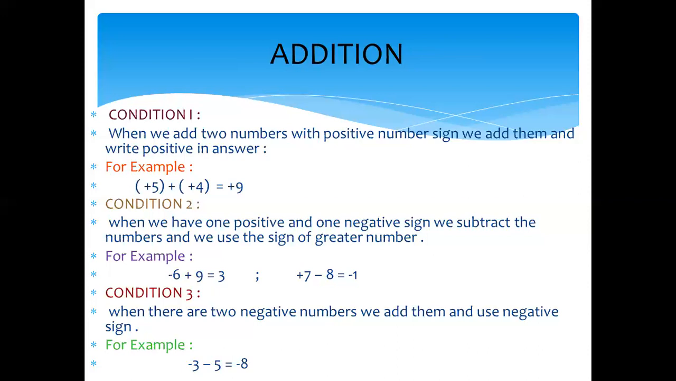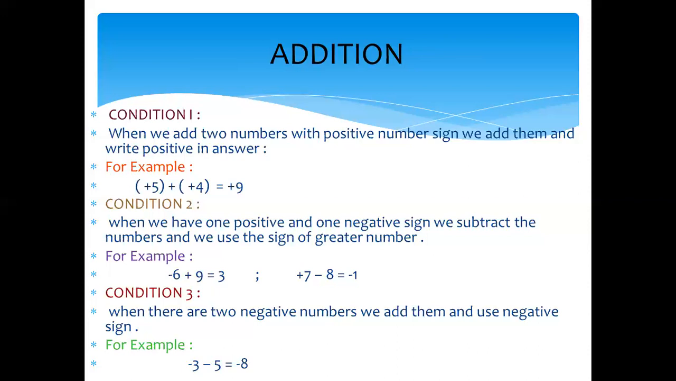In the second condition, when we have 1 positive and 1 negative sign, we subtract the numbers and we use the sign of the greater number. Always you use the sign of the greater one when one number is positive and the other is negative. Minus 6 plus 9 is 3 because 9 is the greater number and it has a positive sign. So our answer will be plus 3. We subtract both of them, but we use the sign of the greater number. Come to the next example, 7 minus 8. We subtract both, we get 1, but we use the sign of minus because 8 has a negative sign.